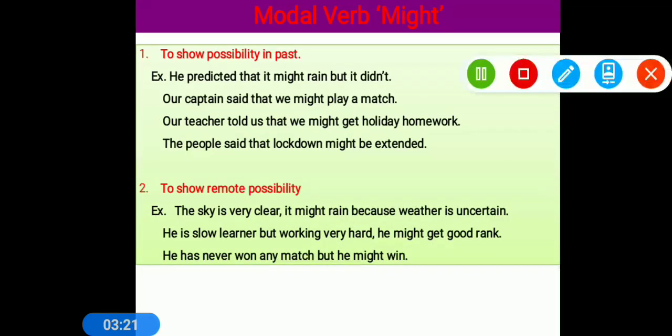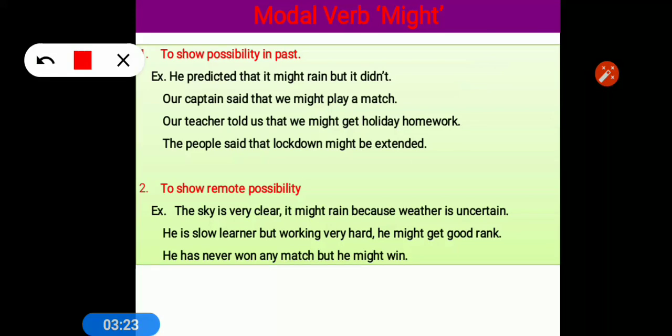Might is used as the past of may. Whenever we are using the past tense, especially in narration, then we use might instead of may. Might is used for remote possibility, means when possibility is very less. May is used for strong possibility, but might is used for least possibility. Remote means very far possibility, it is less possible, then we use might.